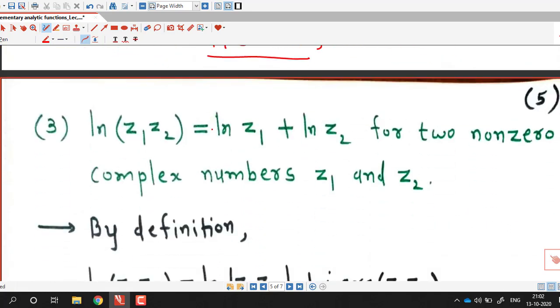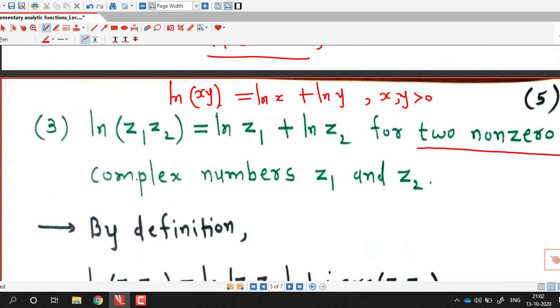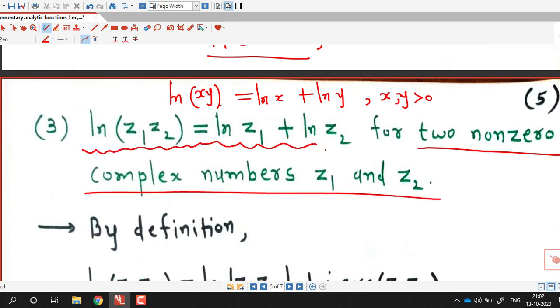Next property is similar to the property of real logarithmic function. For real logarithmic function, we know that log xy equal to log x plus log y for any two positive real numbers x and y. So this property is also similar to this one. Suppose z1 and z2 are any two non-zero complex numbers, then log of z1 into z2 equal to log z1 plus log z2.